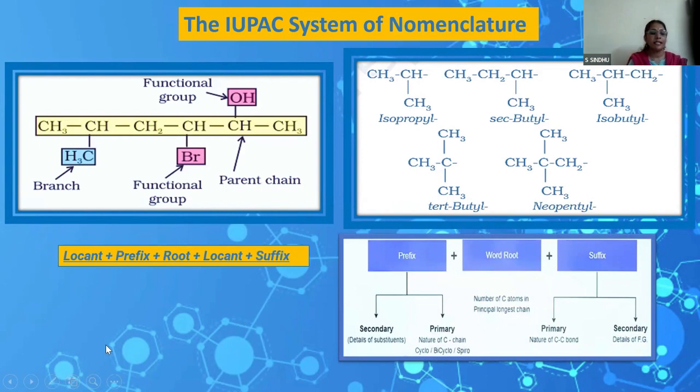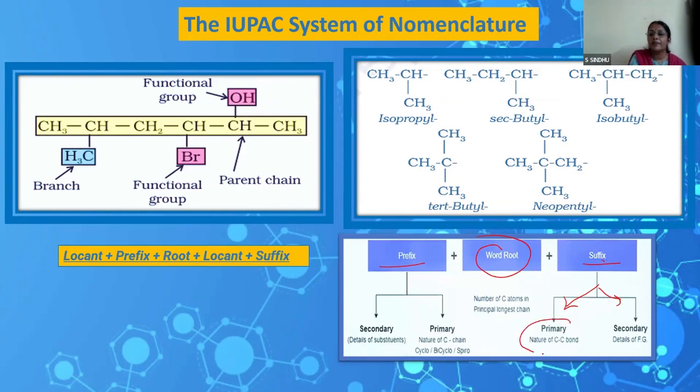First, we identify the word root. We have to go in to identify the word root. And then after that, the prefix and the suffix terms. So suffix is made up of two components. We have the primary suffix and the secondary suffix.